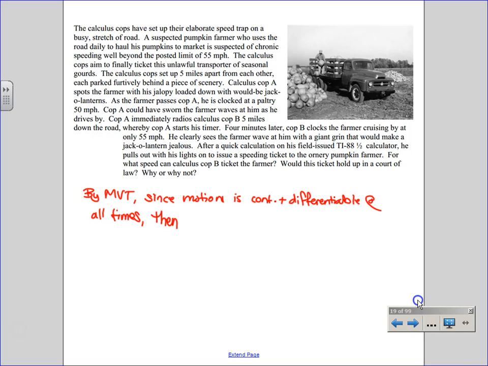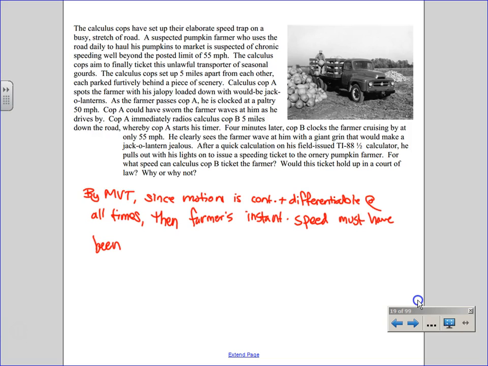We could say f prime of c, but we don't even have an f of x. We could say the farmer's instantaneous speed, aka what's showing on his speedometer, his instantaneous speed must have been, aka f prime of c, what's that formula? F of b minus f of a all over b minus a.